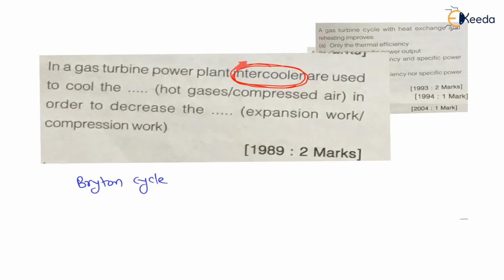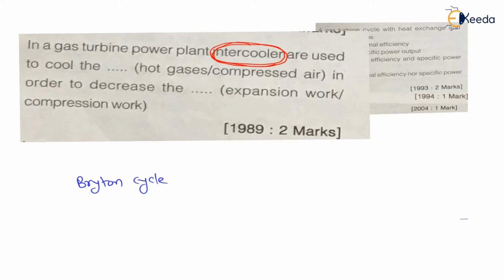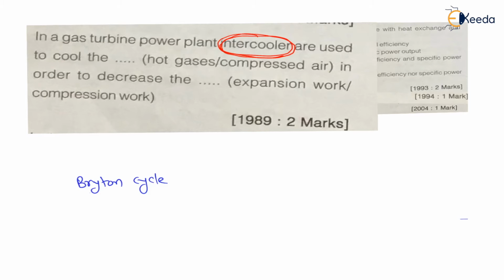In this third method we have seen intercooling, and in case of intercooling, the compressed air is cooled and then again it is compressed in a second compressor, right? And because of this, the work of compression is decreasing. Let us see this intercooling process. Now in case of a gas turbine, here on the TS diagram, the temperature versus entropy diagram,